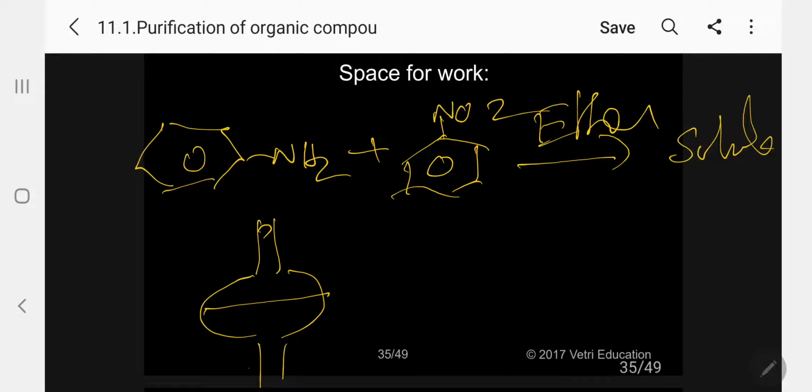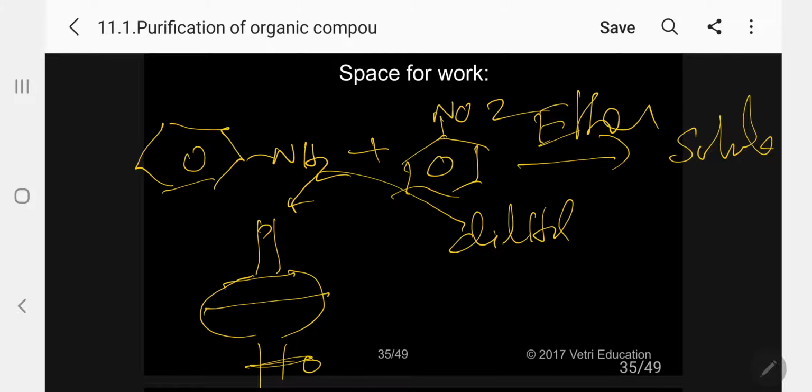Kindly follow. That is the ether layer, stopcock. So what do I have to use now? The aqueous solution of dilute HCl I have to add here. So when I add dilute HCl, the aqueous layer will come here. This is the ether layer. So you shake vigorously.